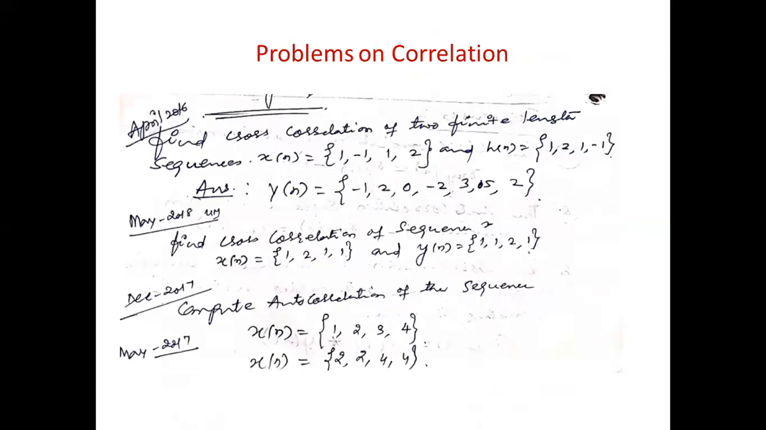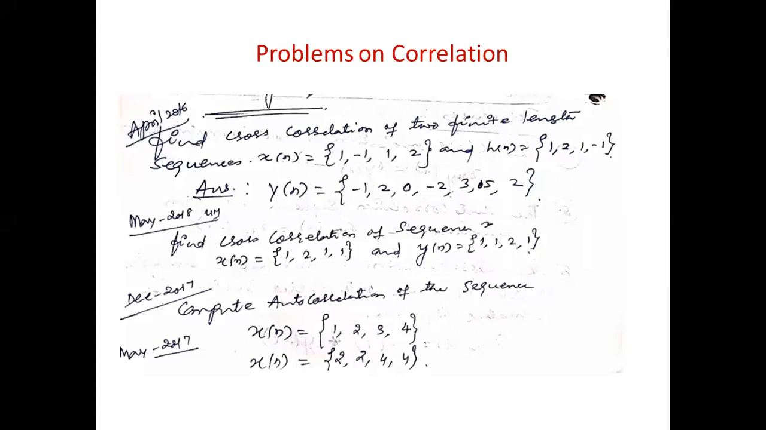The first one is: find the cross correlation of two finite length sequences. x of n equals 1, -1, 1, 2, and h of n equals 1, 2, 1, -1. This question was asked in April 2016 for 5 marks, I think, or 4 marks.